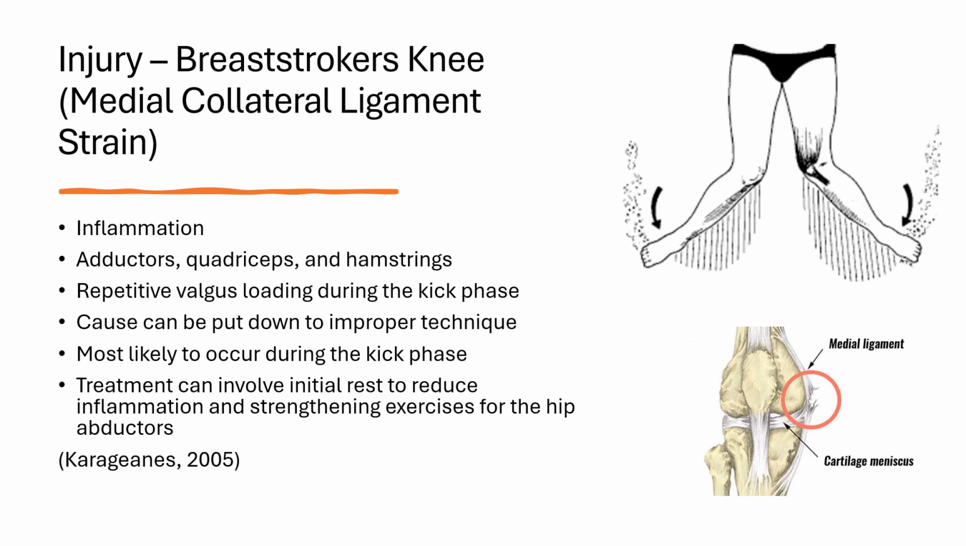The adductor muscles are used, including the adductor longus, adductor brevis, and adductor magnus, which play a crucial role in the hip adduction that is central to the breaststroke kick. The quadriceps and hamstrings work antagonistically during knee flexion and extension, contributing to the stability and power generation during the kick. Breaststroker's knee typically develops due to repetitive valgus loading during the kick phase, as the legs sweep outward and then snap inward with force.